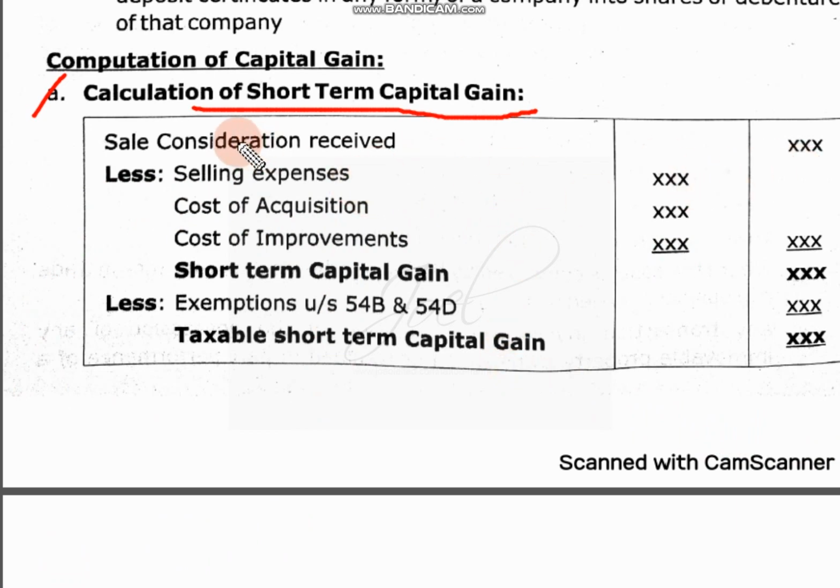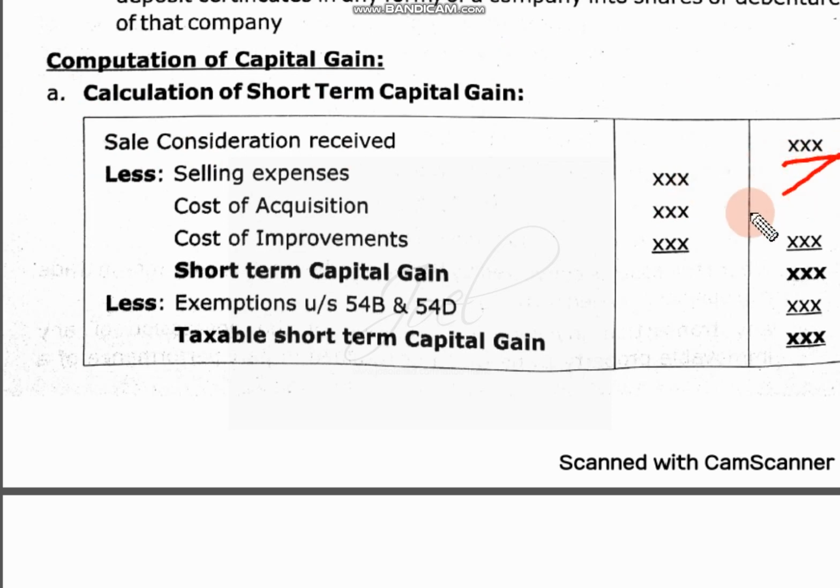Here, from the sale consideration received, for example you have one particular asset, your building, you will sell that building and you will get maybe 10 lakh rupees. That 10 lakh rupees is called the sale consideration. You have sold your asset to someone else, so whatever you receive is considered the selling price, that is sale proceeds. We may call it sale proceeds or sale consideration.